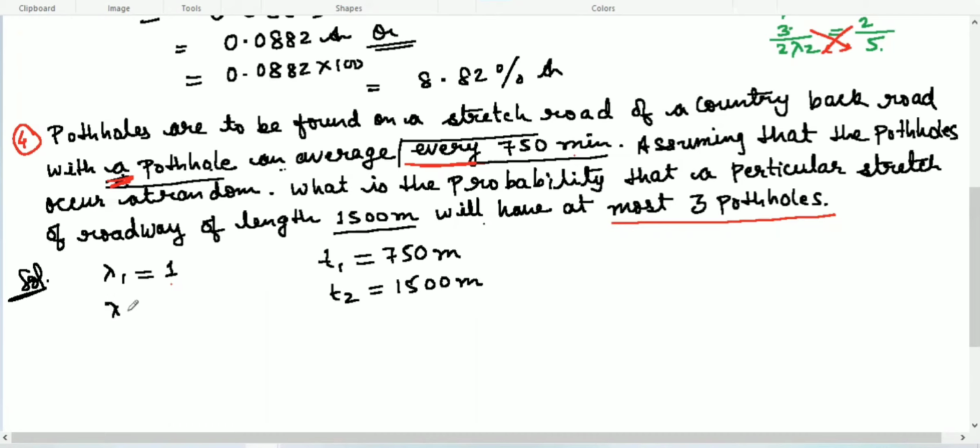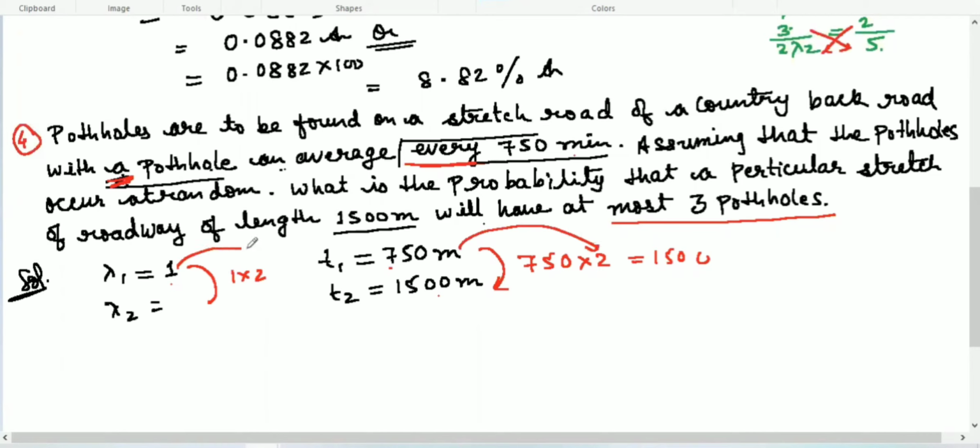We don't know lambda 2 here. So apply the same rule which I explained earlier. How to get 1500? We have here 750. If you multiply 750 by 2, you will get 1500. Same way we have to multiply 1 by 2.